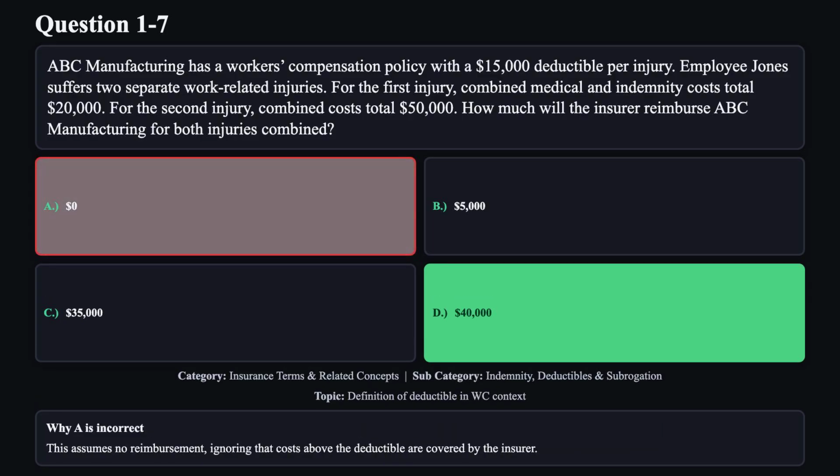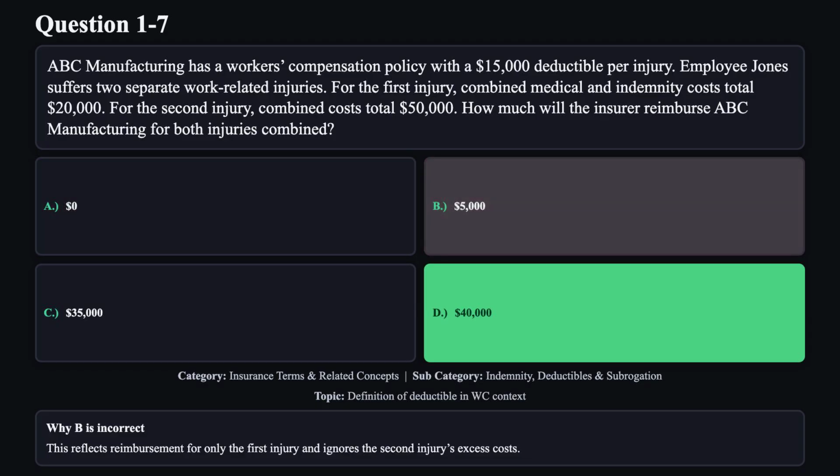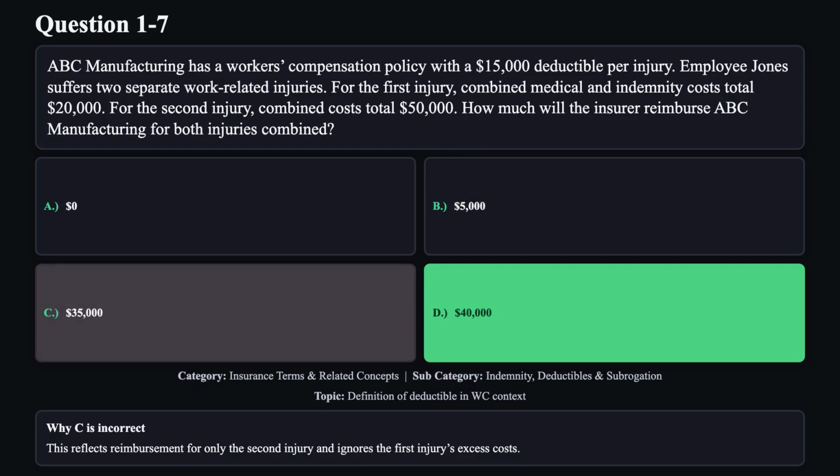Reason A is not correct. This assumes no reimbursement, ignoring that costs above the deductible are covered by the insurer. Reason B is not correct. This reflects reimbursement for only the first injury and ignores the second injury's excess costs. Reason C is not correct. This reflects reimbursement for only the second injury and ignores the first injury's excess costs.